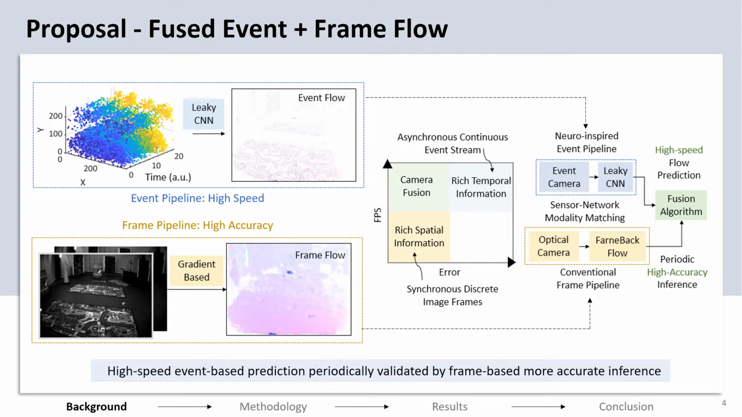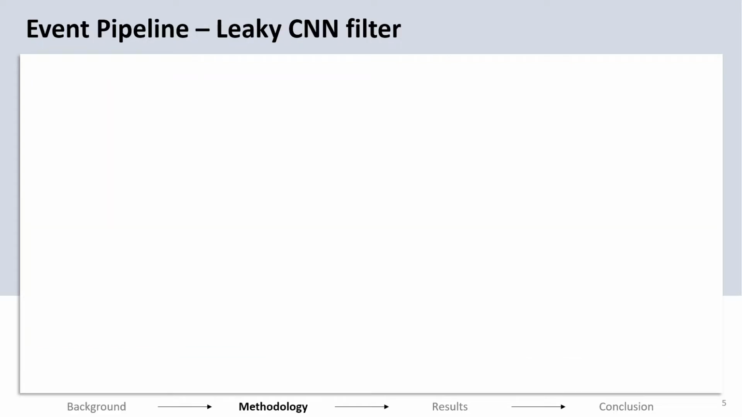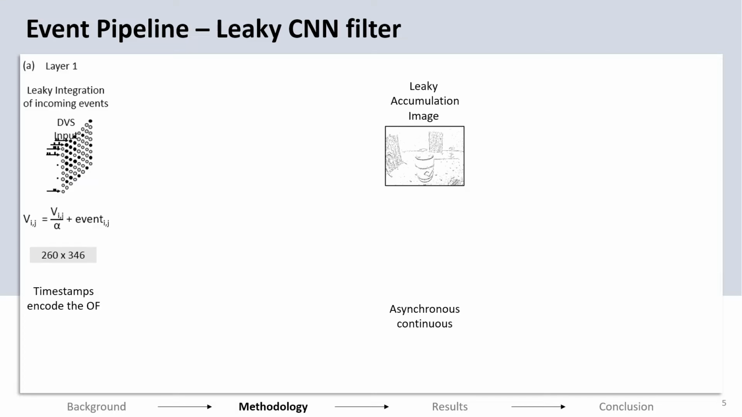The frame pipeline works with a gradient-based conventional optical flow algorithm, shown here as Farneback flow. For the event pipeline, we build a leaky CNN filter that uses biological filter structures from the previous slide. This slide describes the structure and function of the leaky filter. The first layer works as an asynchronous leaky accumulator.